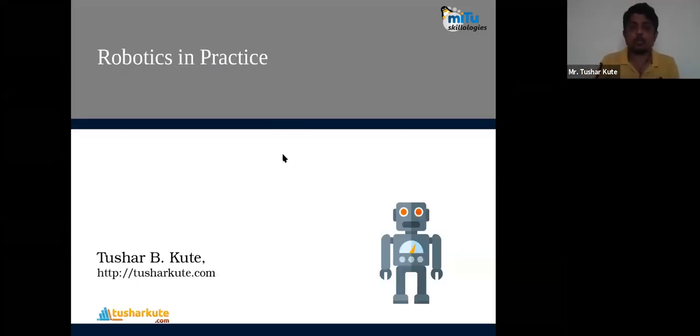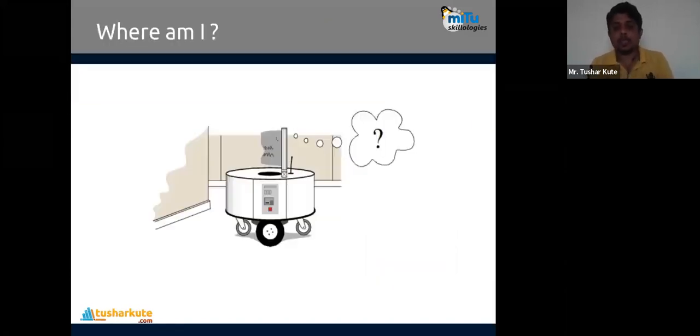That is what robotics in practice is. Let's see. Here is the robot I have created. Check out the example, the diagram presented here. And the signal it will send will travel through some particular point. But where? What is the location the robot carries? Where does it have to move? Where does it have to sit? What operation does it have to do? All these things you have to put inside the particular robot.